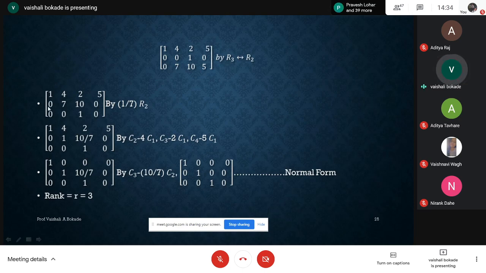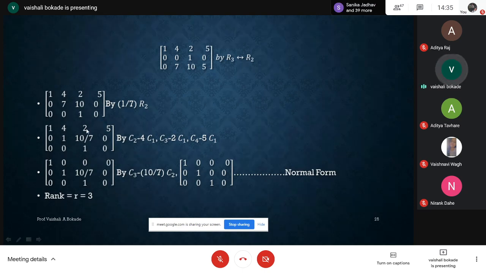Now my R2 will be 0, 7, 10, 0, and the bottom row is 0, 0, 1, 0. The 2,2 place I require as 1, so I have to divide this R2 by 7. So I'm multiplying by 1 by 7 R2, and now the element at the 2,2 place is 1. Below that, the element is 0, so I will not use any row transformations here.